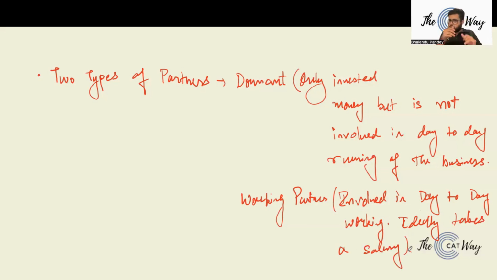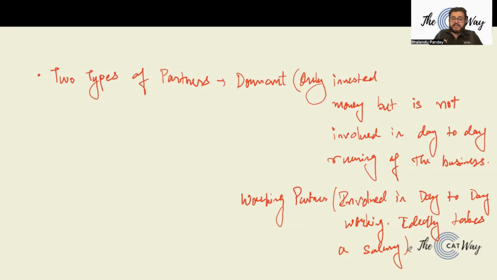So two partners are there, both have invested their money. At the end of the year, whatever the profit will be, they will be getting their share of profit. How that share will be decided, we'll be covering after this. But let's understand that whatever profit there is, they'll divide among themselves in whatever ratio they have decided. But apart from that, let's say one of them is not working for the business. He has just invested the money and is not actively running the business, whereas the other one is involved in day-to-day working. He's the person responsible for running the business. Now that partner must ideally be paid a salary. So apart from the profit, this partner would also be getting a salary, right?